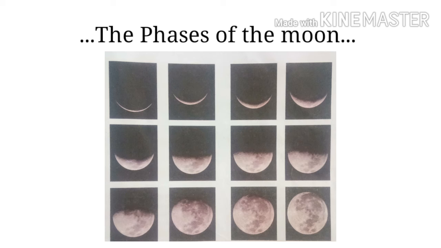Children, every day we can see moon at night. We can't see the same shape every day. Every day the moon changes its shape. These different shapes of the moon that we see are called the phases of the moon.